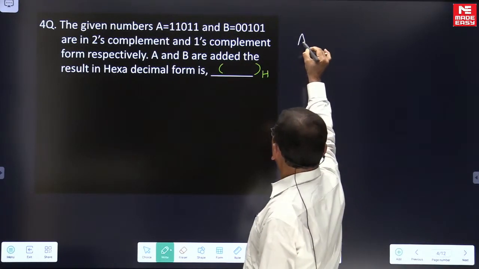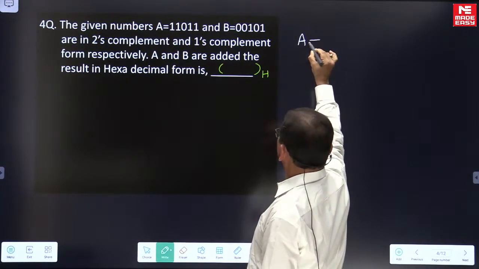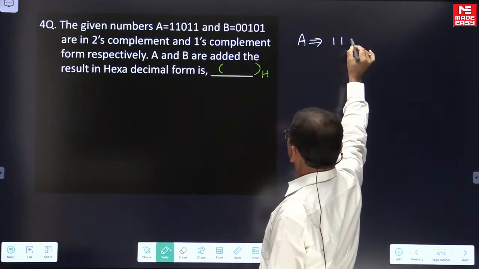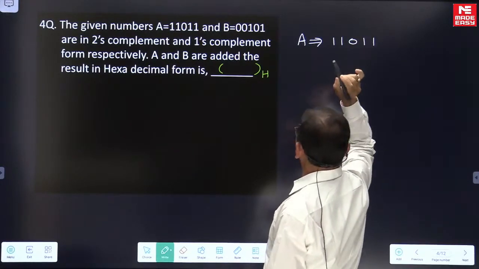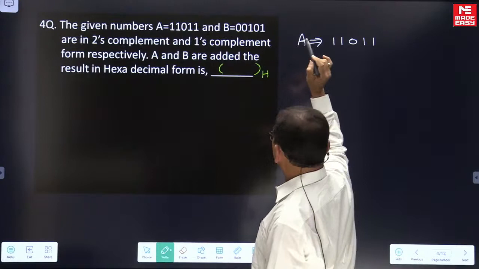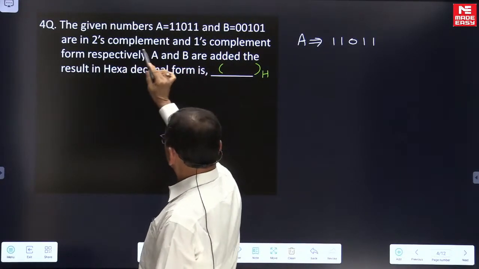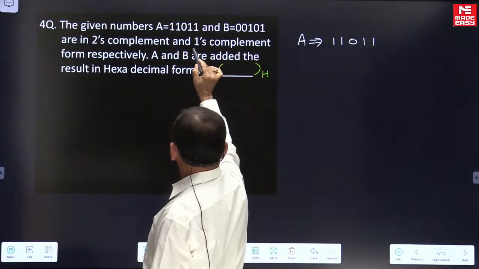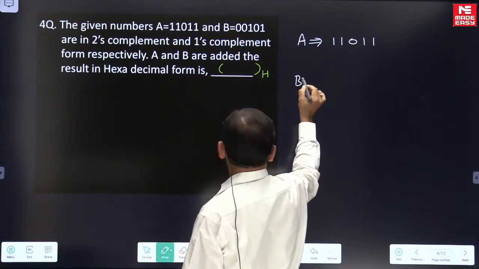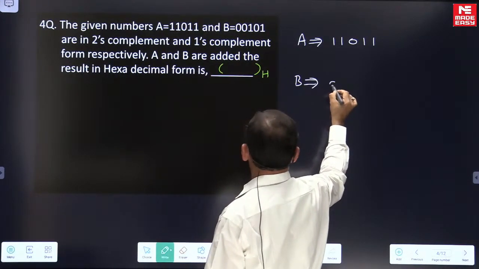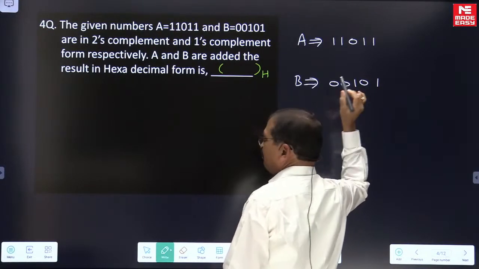We are having A, it is 1 1 0 1 1, right? So it is in 2's complement and B is 1's complement. B is 0 0 1 0 1.